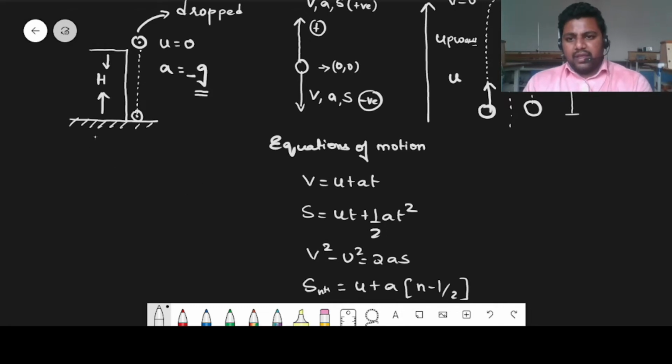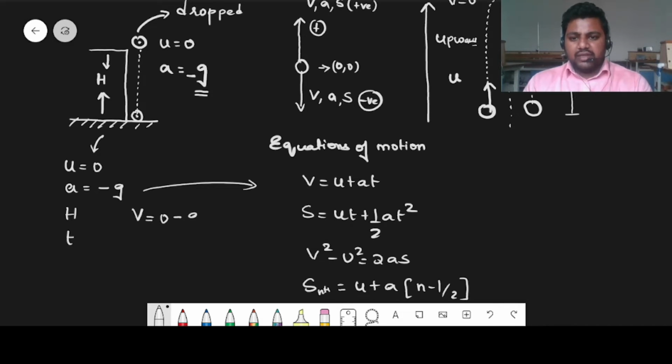Let's say we are applying all these equations in this condition. We know the initial velocity is 0. The acceleration due to gravity acting on it is minus g. Let's say it is at the height of a building, and it is going to take some time t to reach the ground. If you apply these parameters in the first equation, you will get v equal to 0 minus gt.